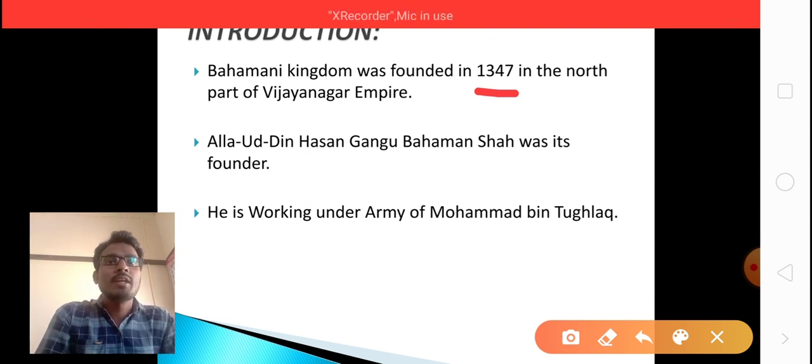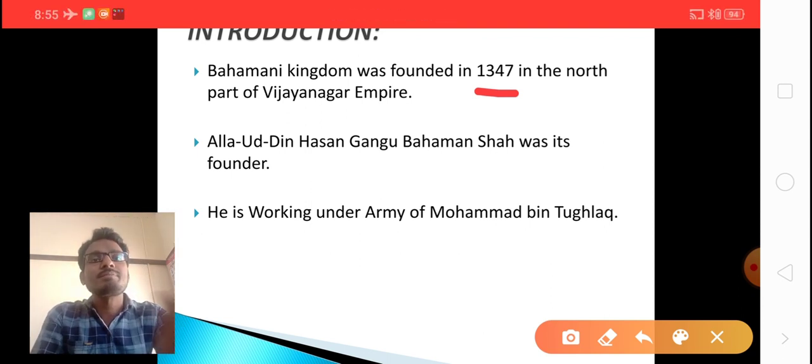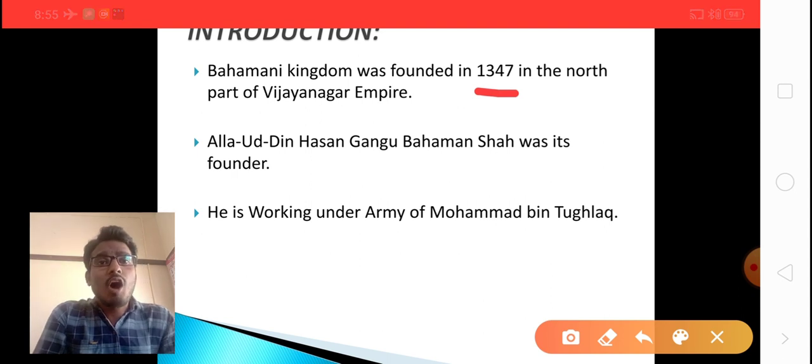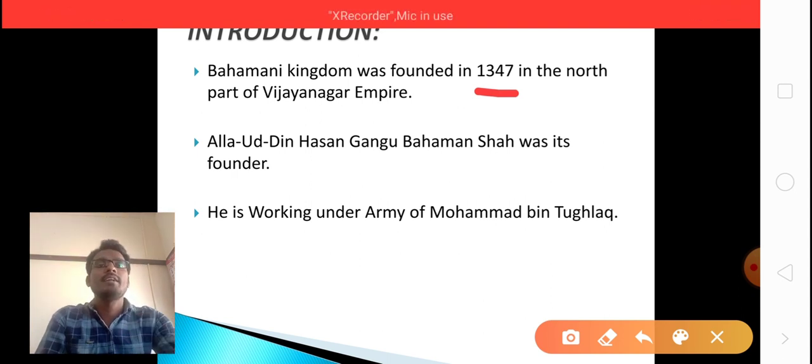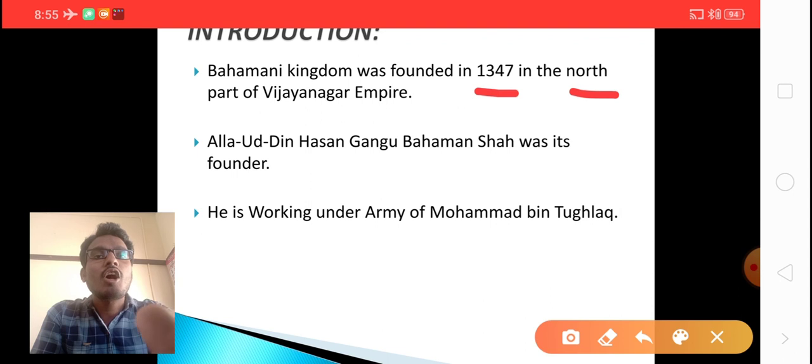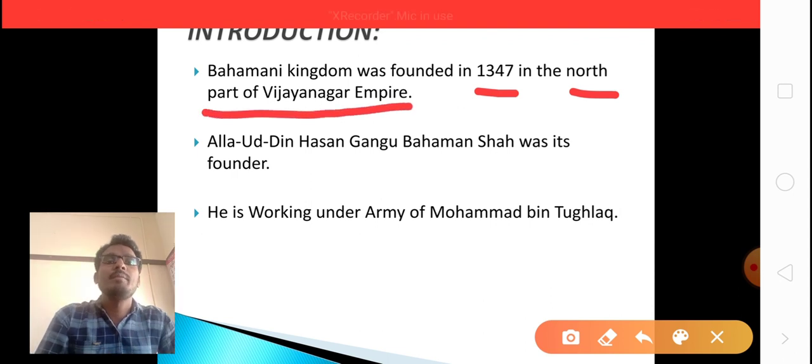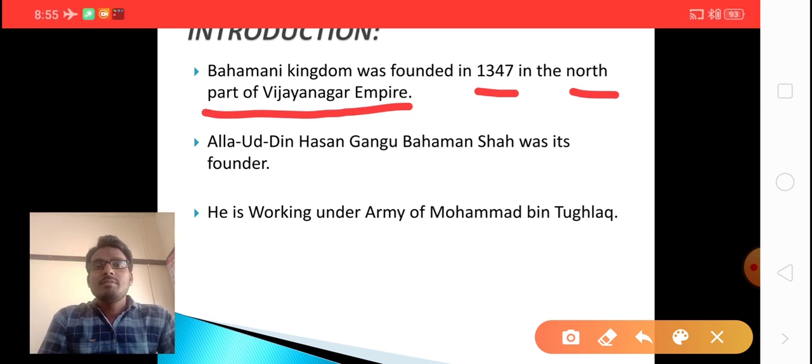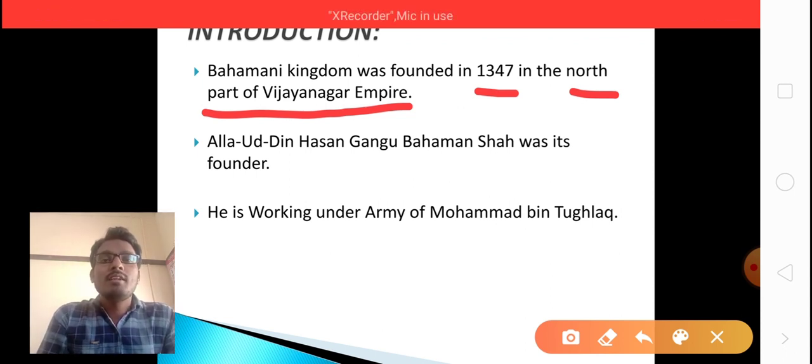So my dear children, here I mentioned it is located at the north part of Vijayanagara Empire. See here, actually there is a river that is known as the Tungabhadra River.